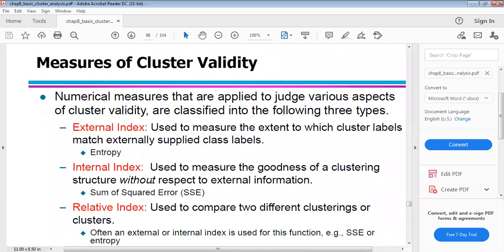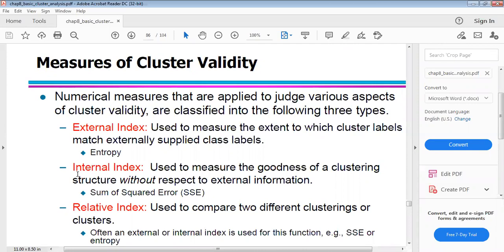Next is measures of cluster validity. Numerical measures that are applied to judge various aspects of cluster validity are classified into the following three types: the external index, the internal index, and the relative index. First is the external index. It is used to measure the extent to which cluster labels match externally supplied class labels. Entropy is an example of an external index.